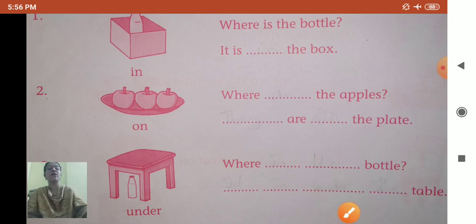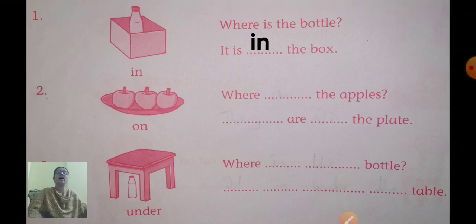Yes. You can see the words here. It is given, position words. It is in the box. So, where is the bottle? It is in the box. Second one. See the picture. Where dash the apples? First you have to finish this question.